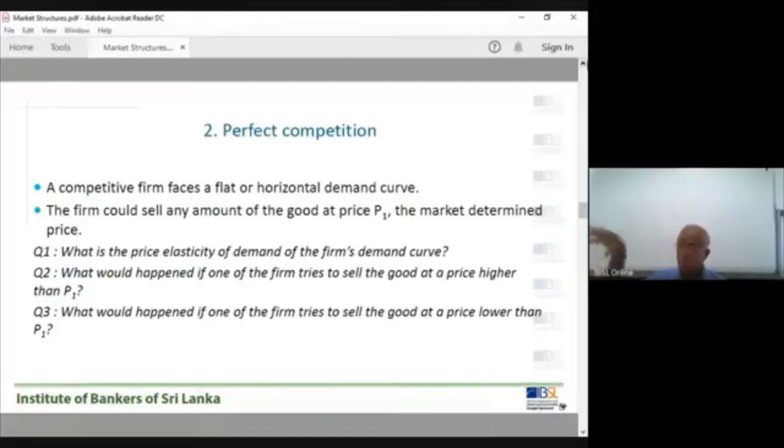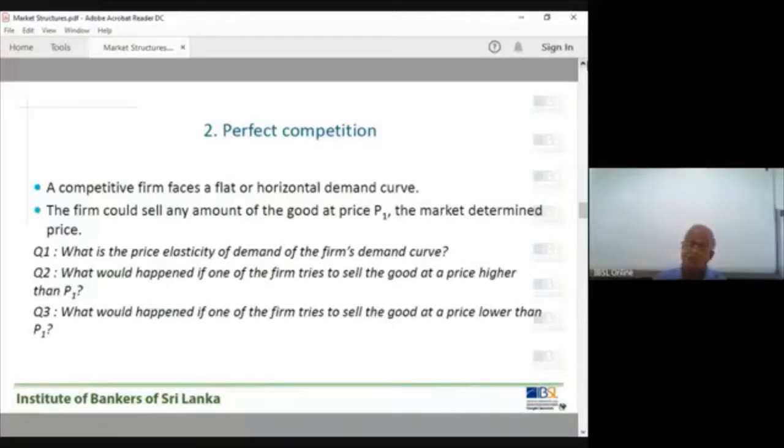Therefore, this firm will lose the entire market. They lose the consumer base. Therefore, a firm cannot sell the item at a price higher than that.